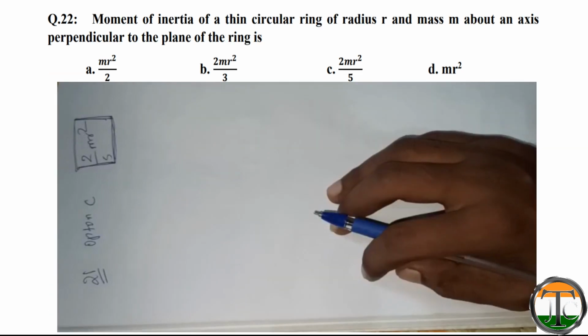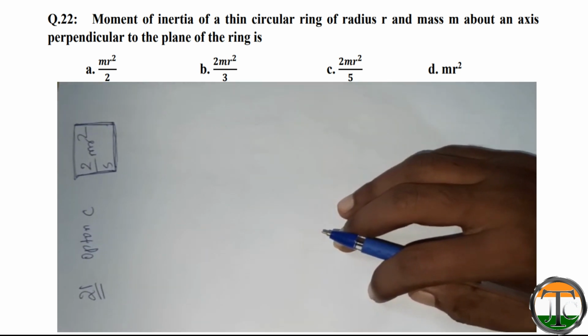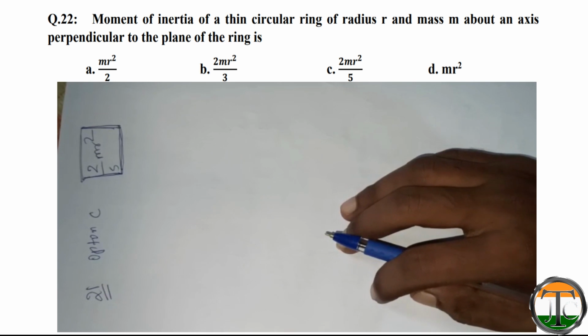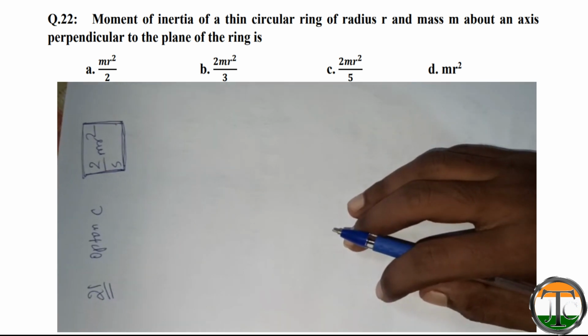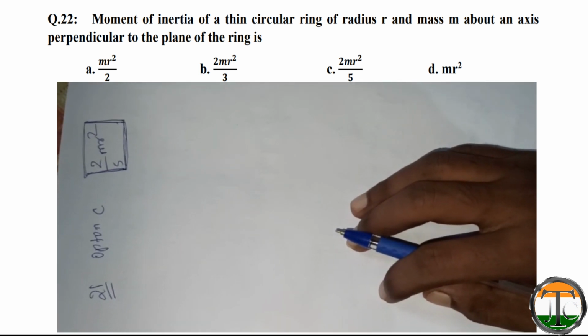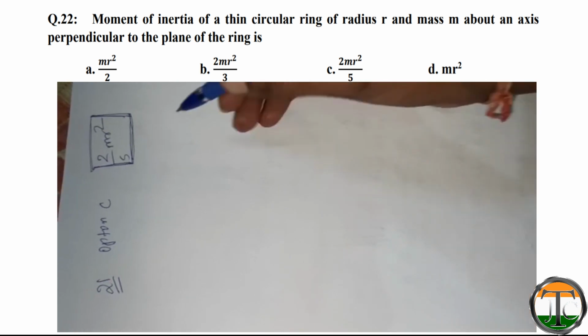Now we will solve question number 22. Question number 22 is, moment of inertia of a thin circular ring of radius r and mass m about an axis perpendicular to the plane of the ring. So 4 options are given: mr square by 2, 2mr square by 3, 2mr square by 5, mr square.